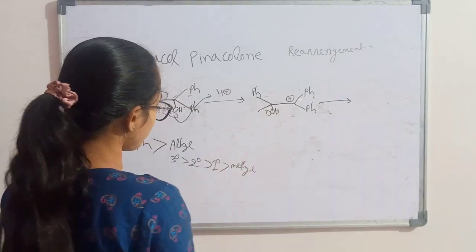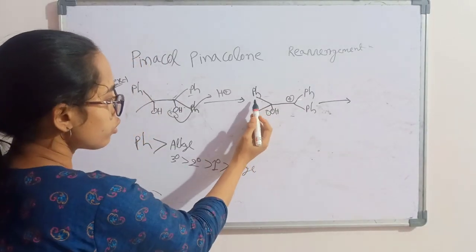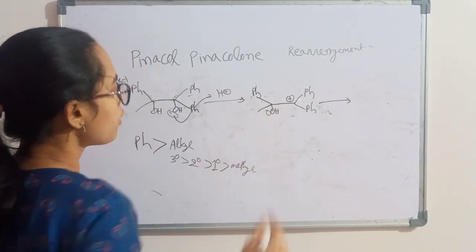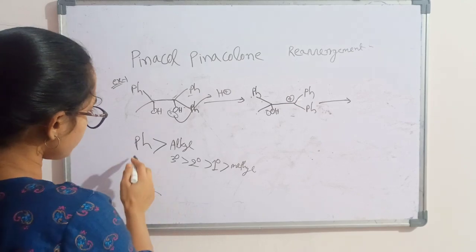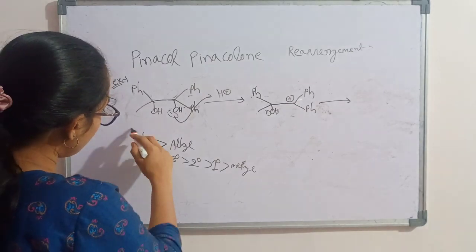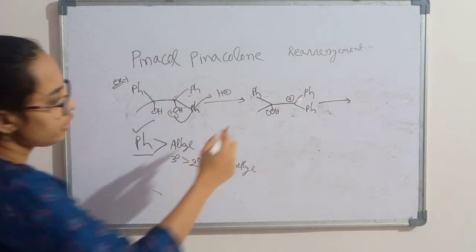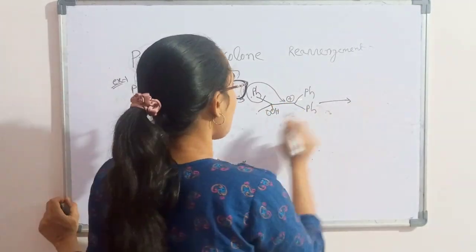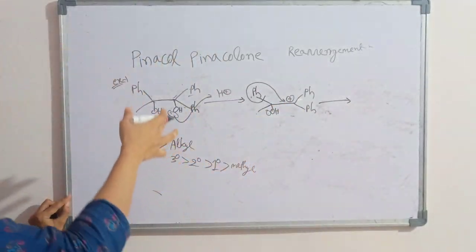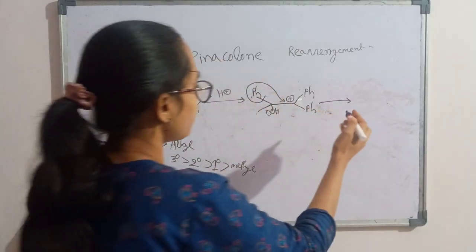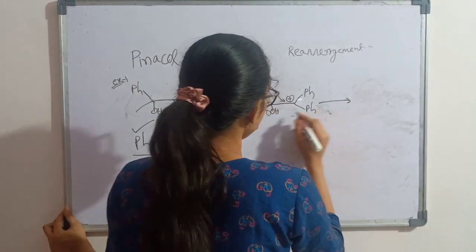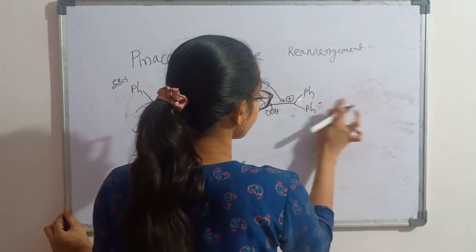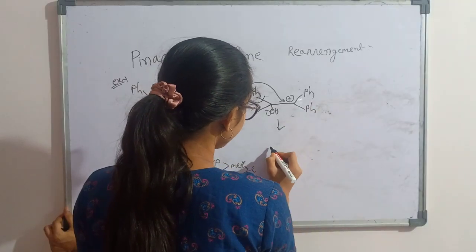Now we have to see migratory aptitude. So here two groups are there, phenyl and methyl. Which one will migrate? As I said, by migratory aptitude, phenyl will shift first. So we have to migrate phenyl here. How will phenyl shift? We will see by opening the phenyl group.